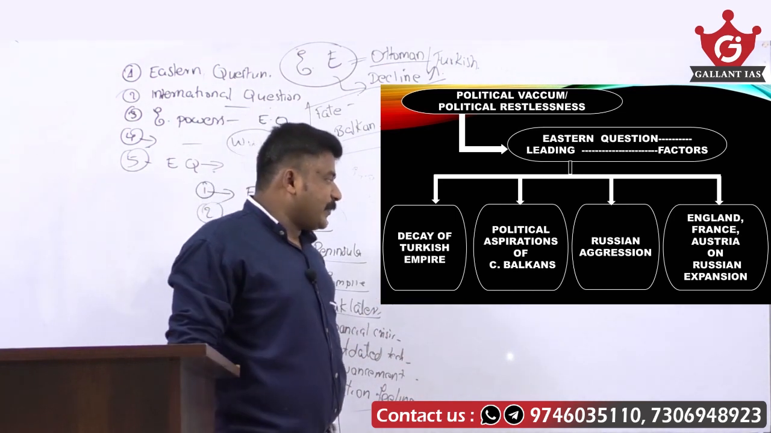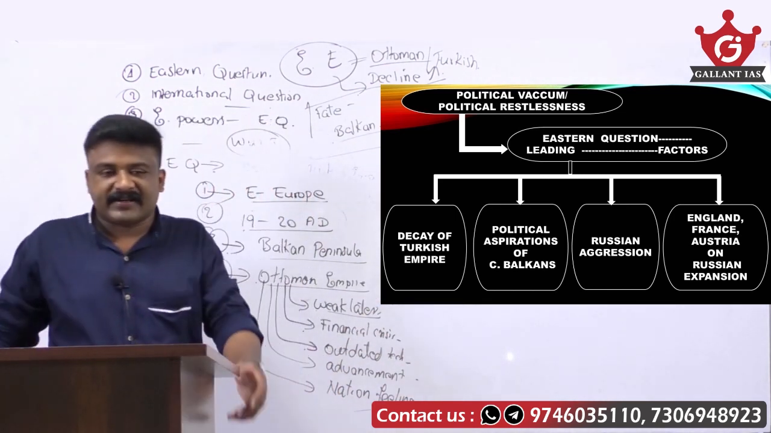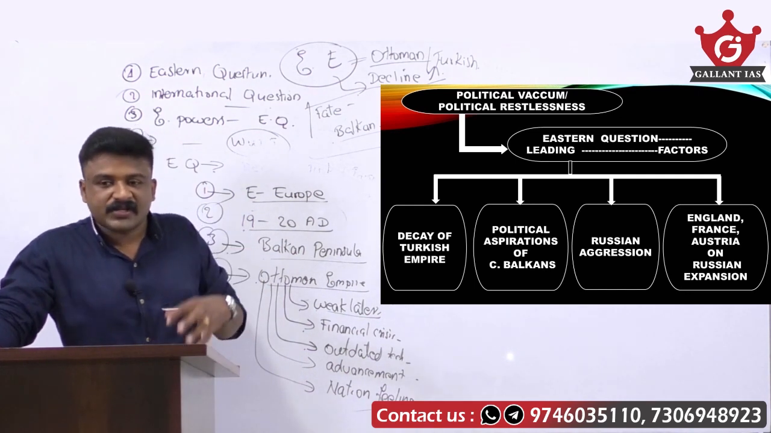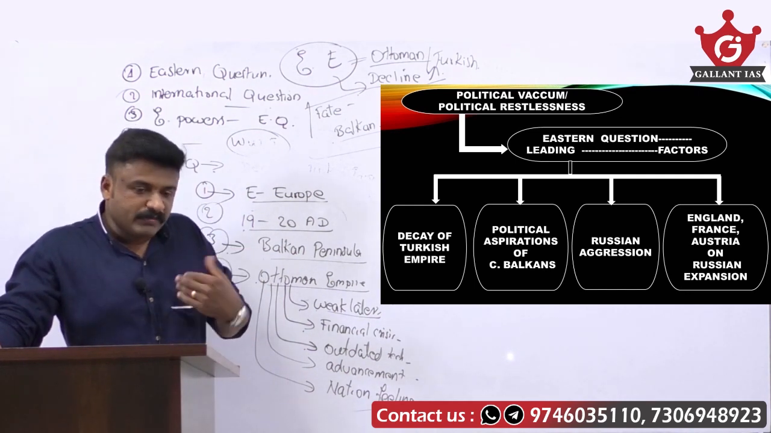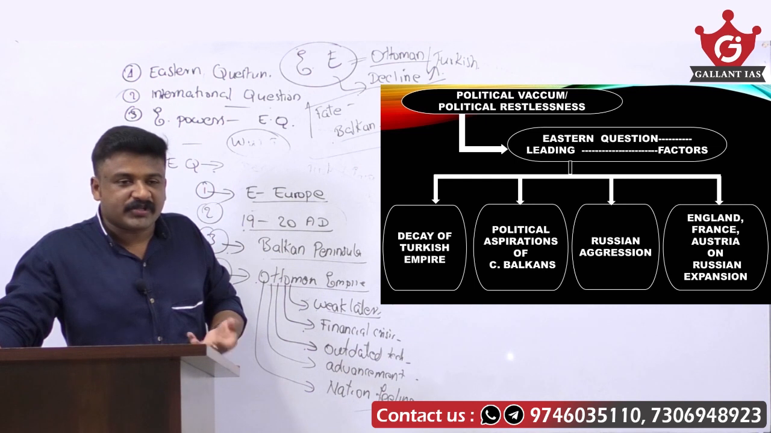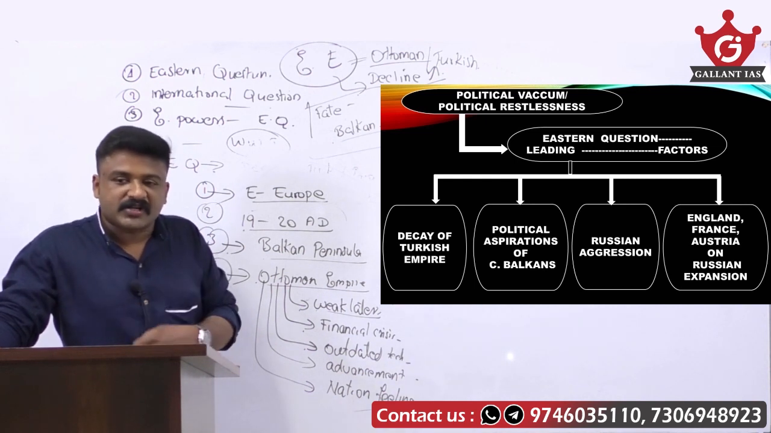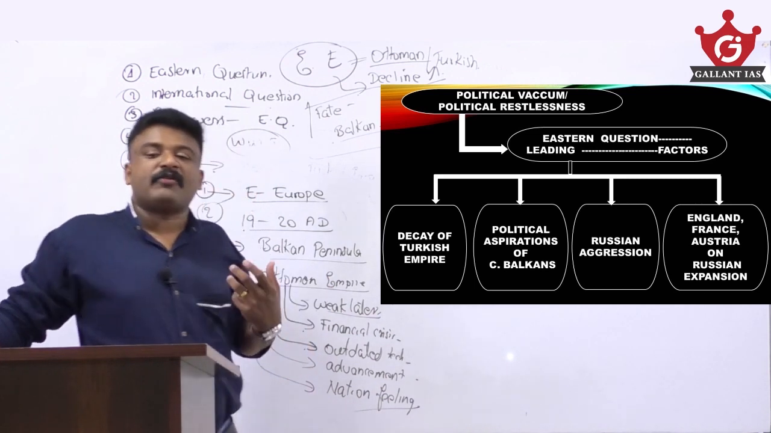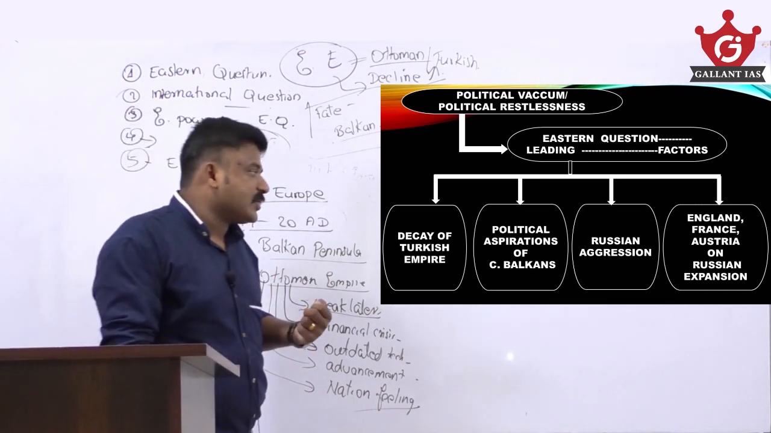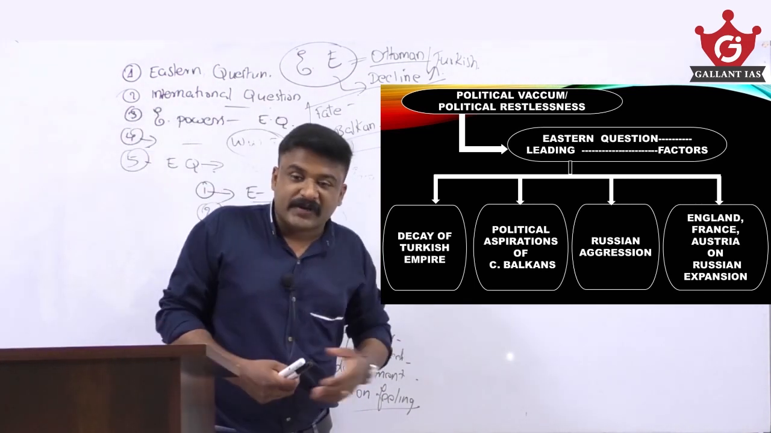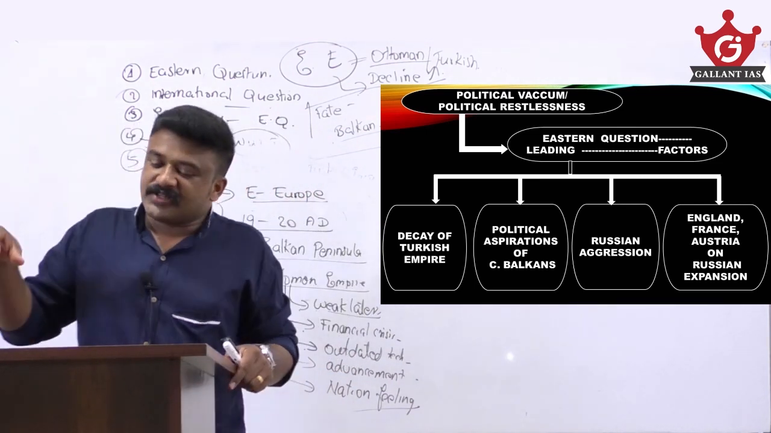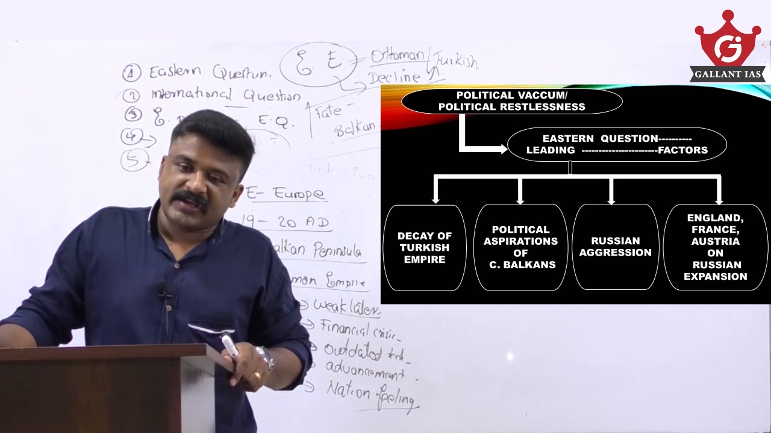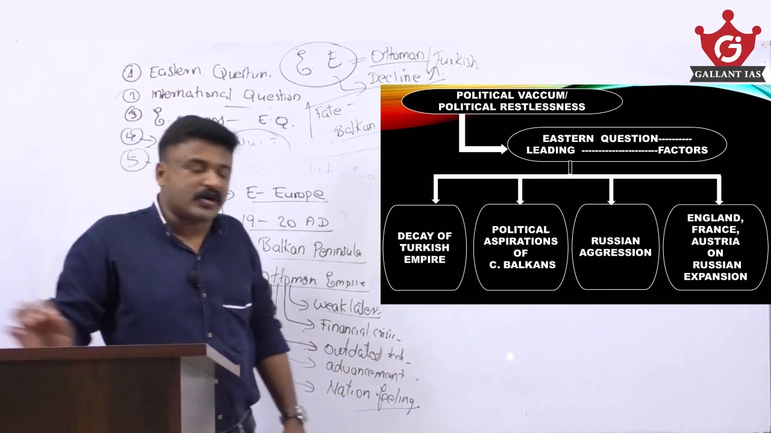Then political aspirations of these Balkan states or Christian Balkans. They were ruled by this Islamic ruler, Islamic Sultan. Now they wanted to liberate themselves from this Islamic Sultan. They wanted to protect their Christian rights. Okay, they are Christian civilians or population, and they wanted to protect their religious rights. So they have political aspirations. Okay, since they are Christian states, they wanted to be ruled by their own government. So they had their own political aspirations or ambitions.